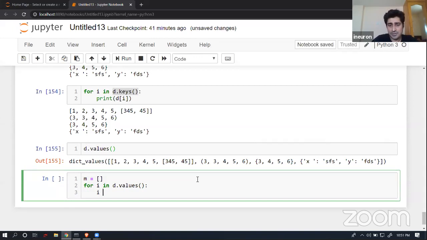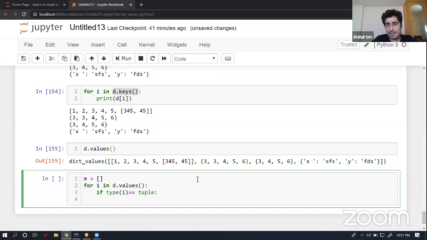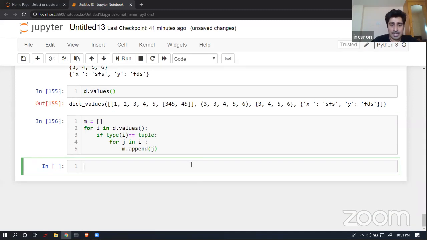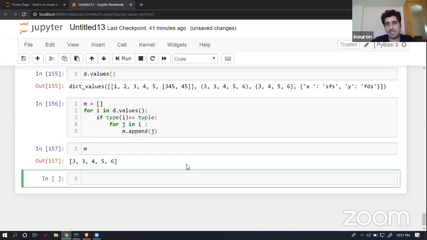And then I check if the type of i is equal to tuple. In this case, do one thing: start extracting the data and start appending it. For j in i, just do m.append(j). Now if I execute it and print m, it's fine.